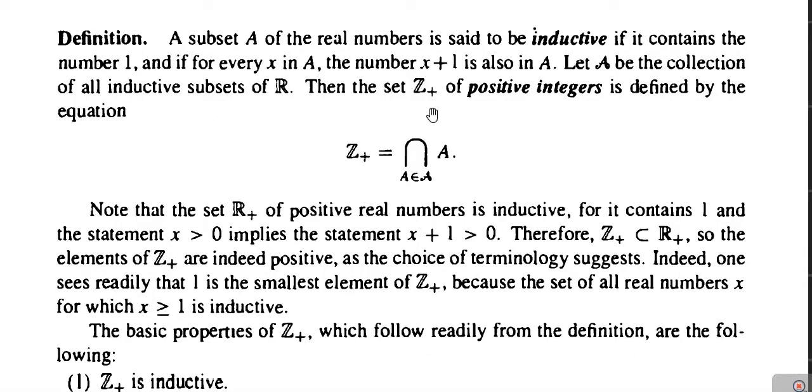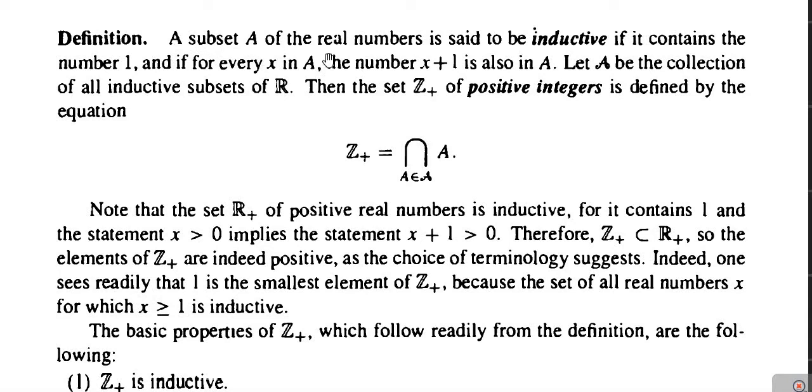Now next we will define the set of positive integers, but before going to that, first of all we will define what is meant by an inductive set. Definition: a subset A of the set of real numbers is said to be inductive if it contains the number 1 and if for every x in A the number x plus 1 is also in A. See how we have defined the inductive set.